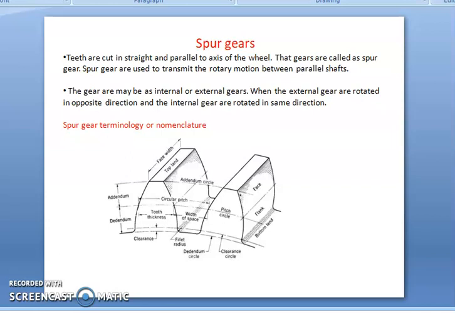When external gears mesh, they rotate in opposite directions, and internal gears rotate in the same direction. These are some of the gear terminologies used in spur gears. This is the face width, top land, then this portion is the addendum and dedendum circle. The circle passing through the addendum and dedendum meeting point is called the pitch circle. This portion is the face. Then this is the width of the space, and this portion is noted as the tooth thickness.